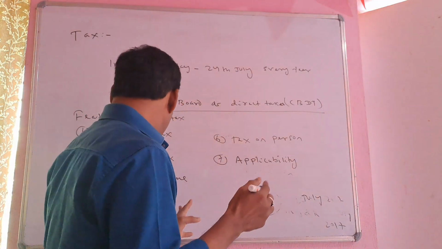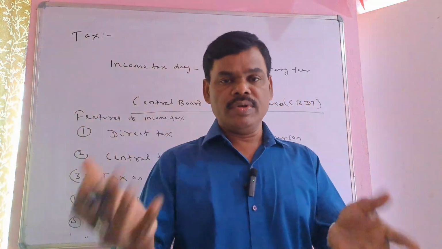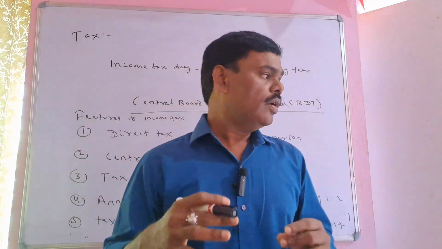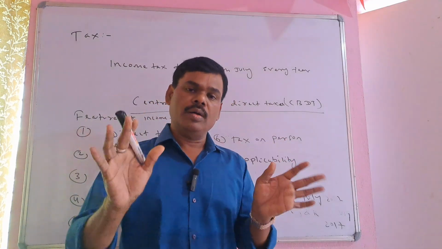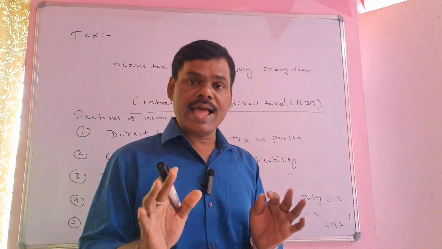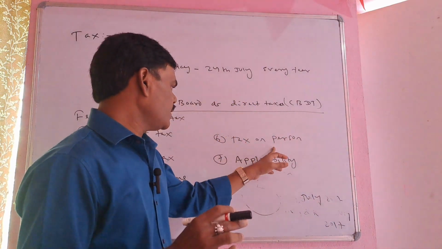Then tax liability. Once your income crosses some limit, or it is on the slab, then you have to pay tax to the government, and that tax slab is decided by the government. Later on I will tell that. Then tax on person.